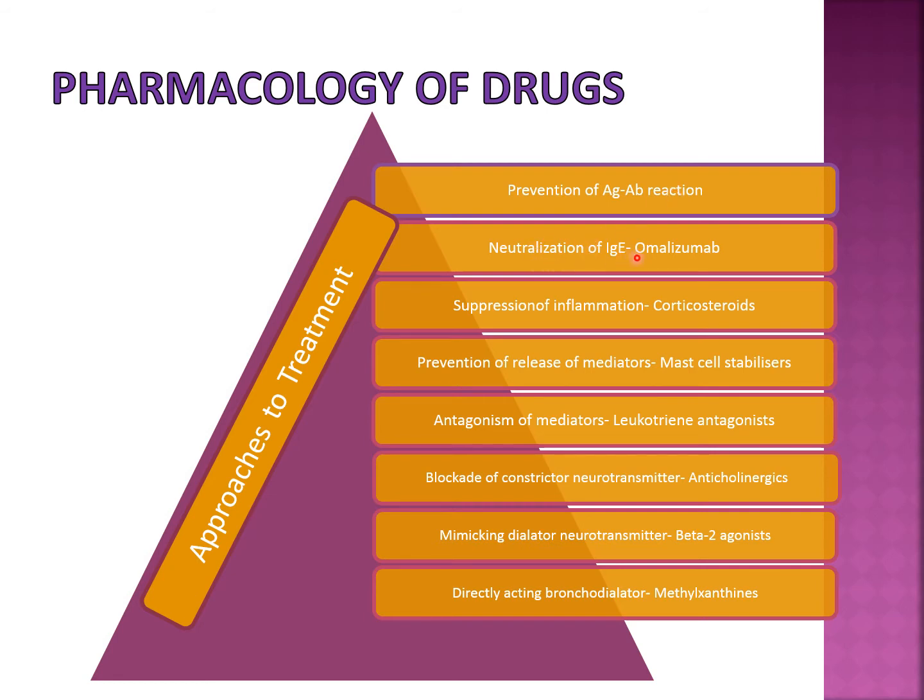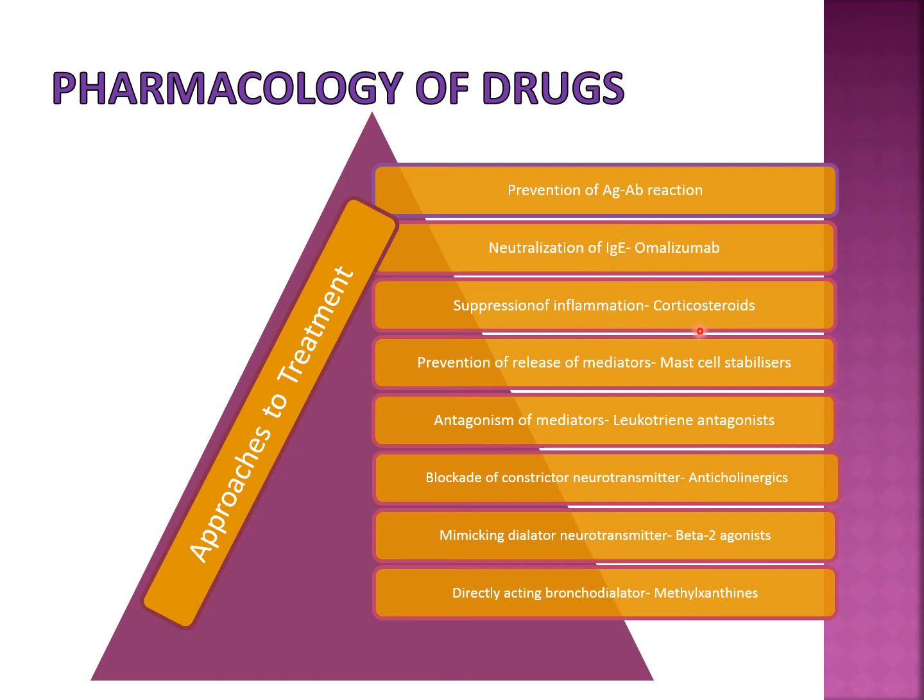The second thing is neutralization of IgE. Now the antigen has already reacted with the antibody, so what is in our hand? We can neutralize the antibody. For neutralizing that IgE antibody, we have formulated another antibody, called omalizumab. Remember, whenever there is the last three letters mab in the name of a drug, it is a monoclonal antibody. So omalizumab can neutralize the IgE antibody.